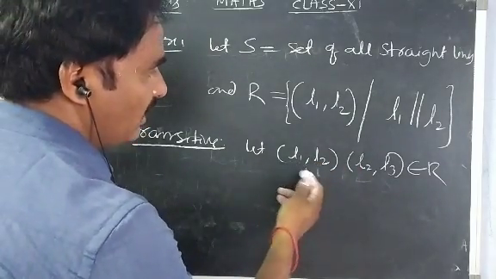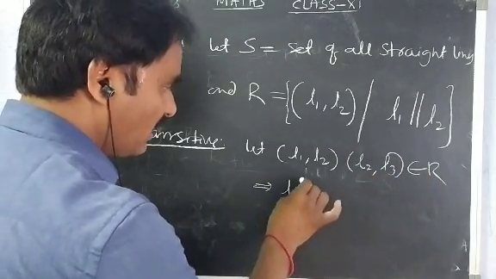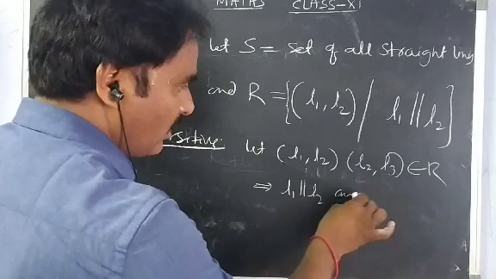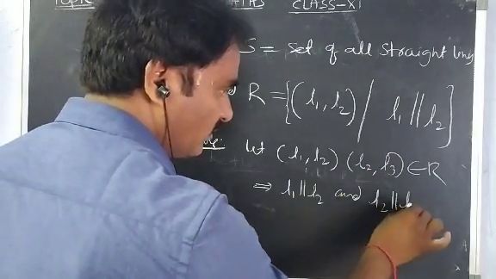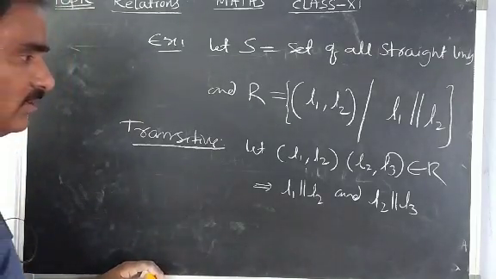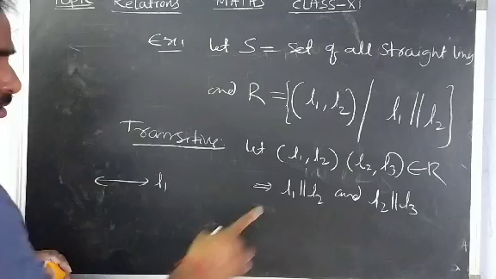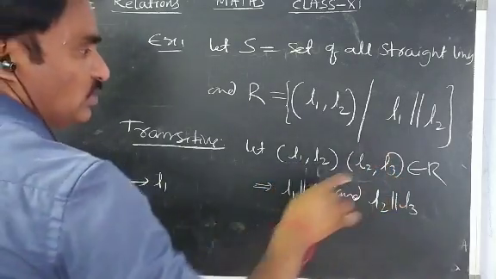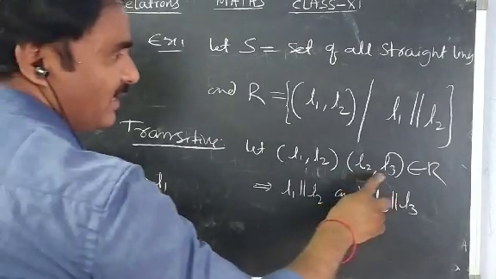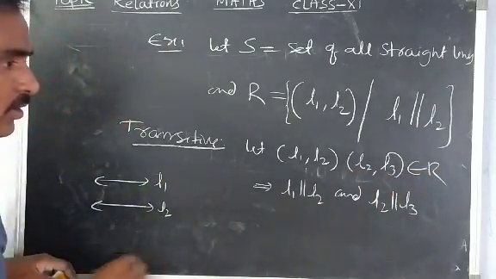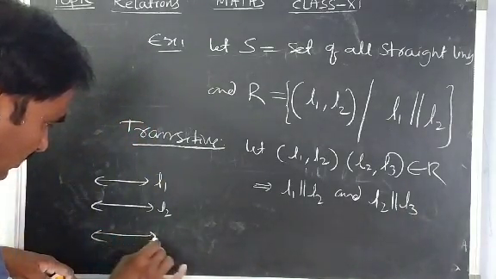Okay. I have taken L1, L2 belongs to R, which means you can write L1 is parallel to L2. And L2, L3 also belongs to R, which means you can write L2 is parallel to L3. See here, suppose this is L1. L1, L2 belongs to R means L1 is parallel to L2. This is L2. Again I have taken L2, L3 belongs to R, which means L2 is also parallel to L3.